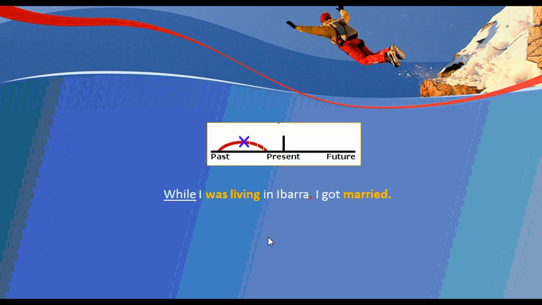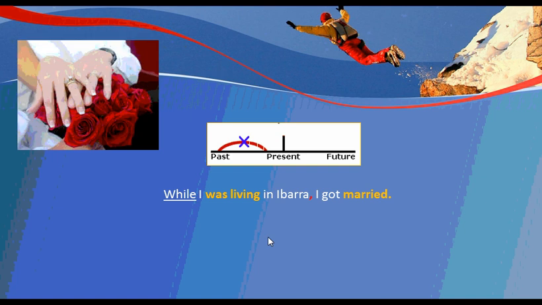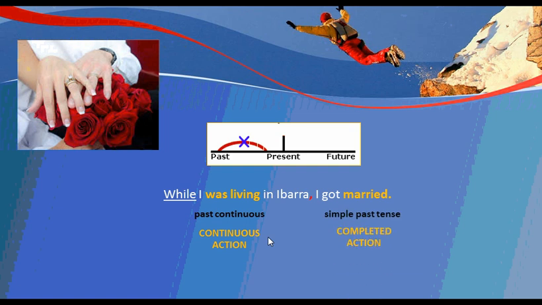While I was living in Ibarra, I got married. The same thing. We have a past continuous action and we have a simple past tense, a finished, complete action in the past. And here we have while.